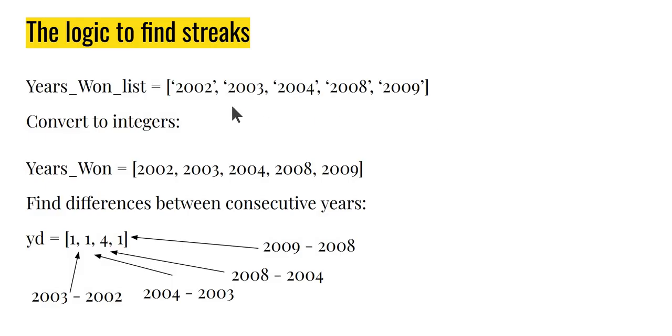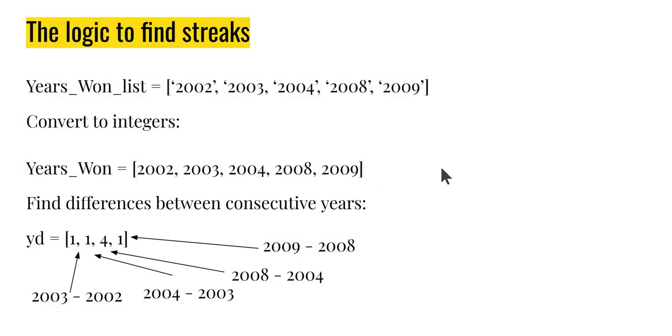The first step, and I'm going to show you this by example so that it becomes easier to understand, is to convert this list into a list of integers. For example, here these are all strings. I will convert every item into an integer because with integers we can do arithmetic operations. I can figure out if between these two years there's a one year gap and so on and so forth, which is what I'm looking for.